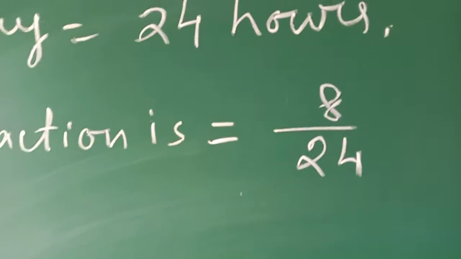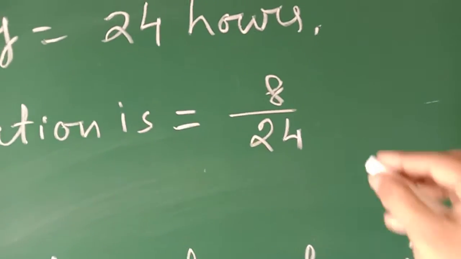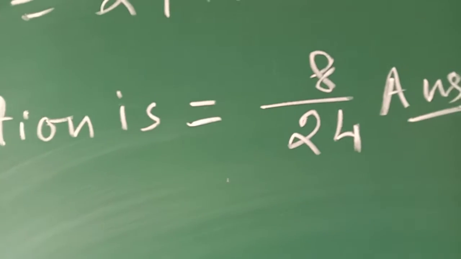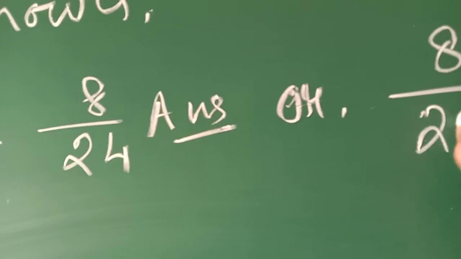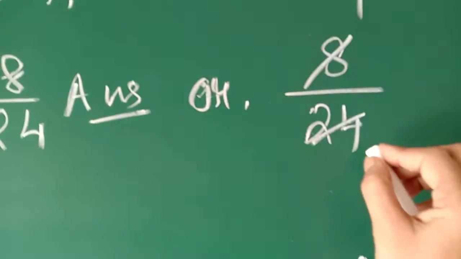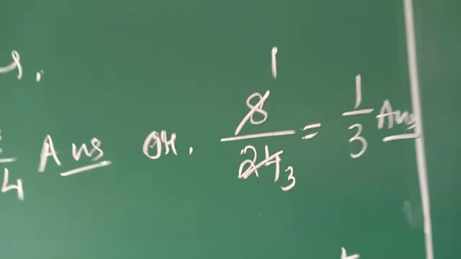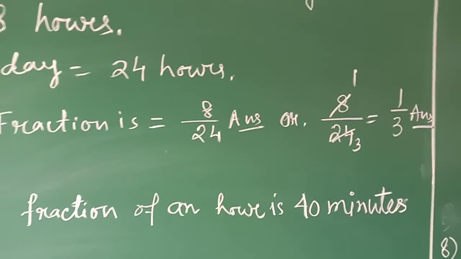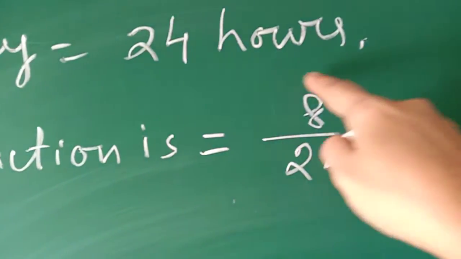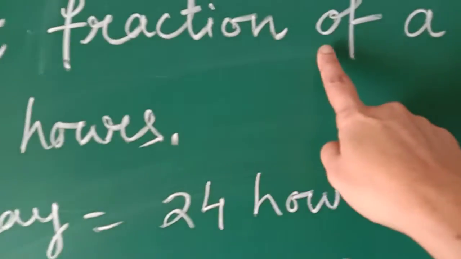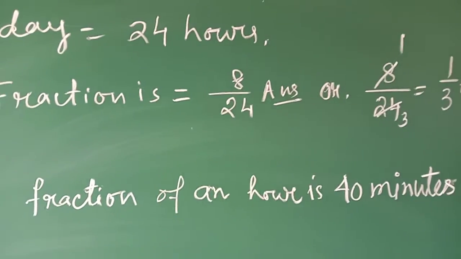You can leave the fraction in this way also, and if you can cancel it, you can cancel also. In your book the answer is here, but if you want to write in the simplest form, you can write in this way also: 8 by 24, that means 8 ones are 8, 8 threes are 24. Is that clear? 8 by 24. Why 8 by 24? Because out of 24 hours, 8 hours. They are asking what fraction of a day is 8 hours. Then the fraction is 8 by 24.